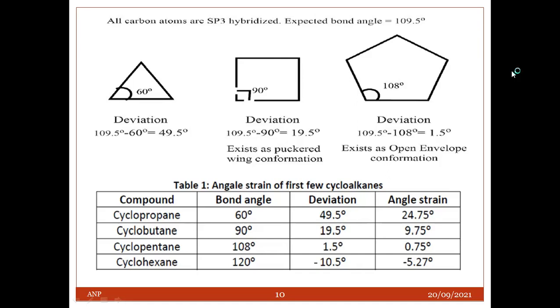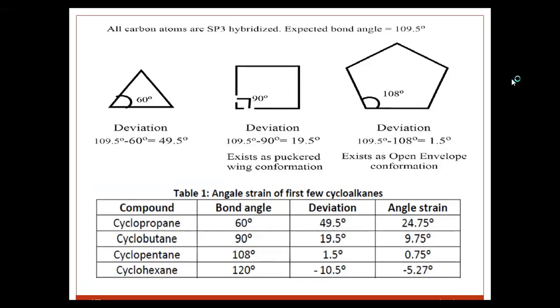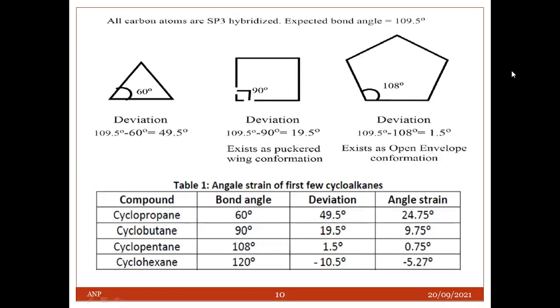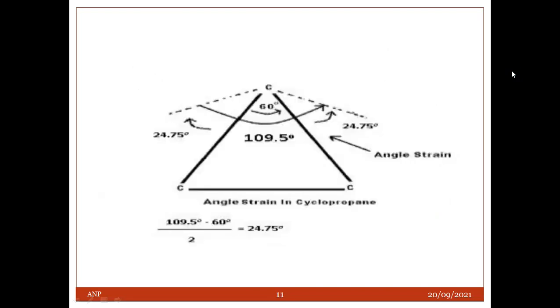So according to Baeyer, the relative order of stability for some common cycloalkanes like cyclohexane, cyclopentane is greater than cyclobutane is greater than cyclopropane. Which one is more stable? Cyclopentane is more stable than cyclobutane and then cyclopropane. Cyclopentane is more stable and cyclopropane is less stable. Right.